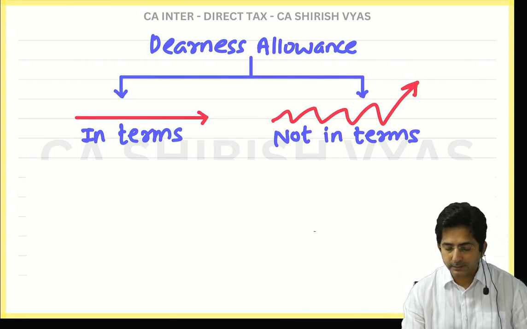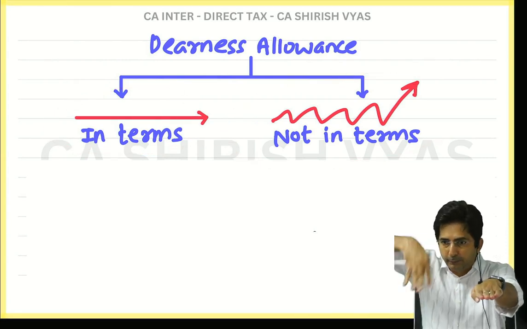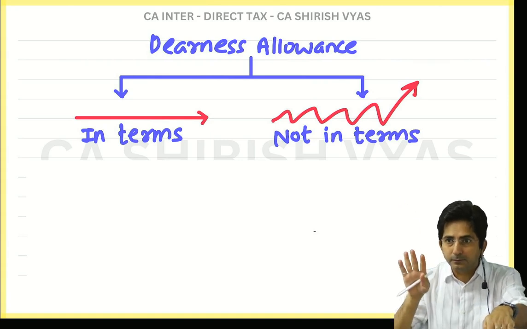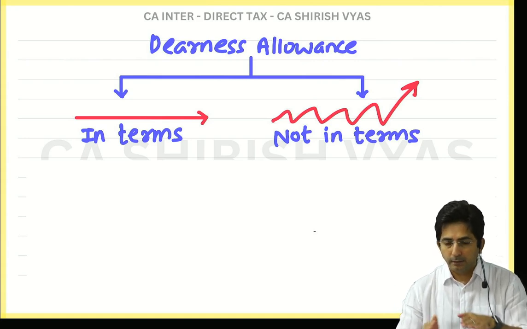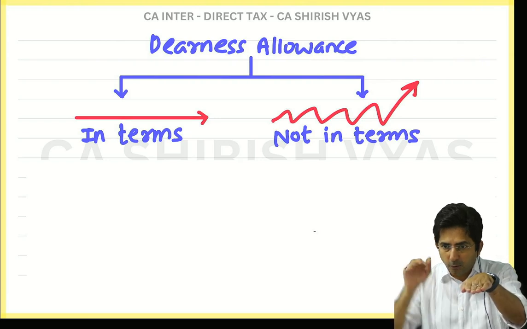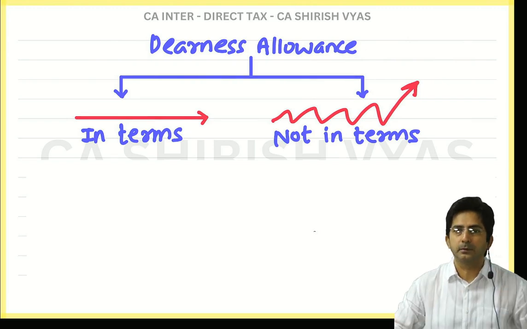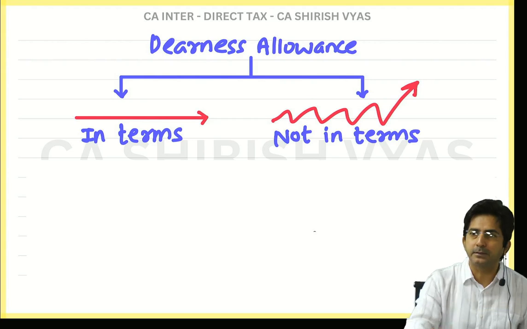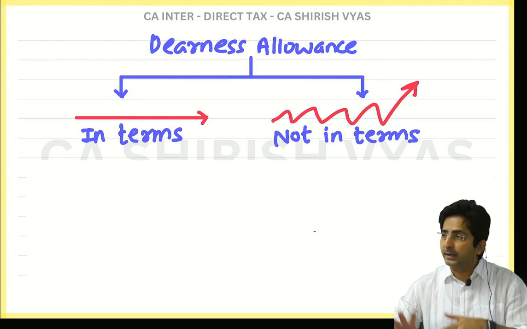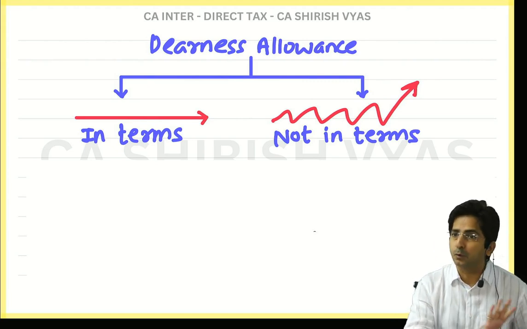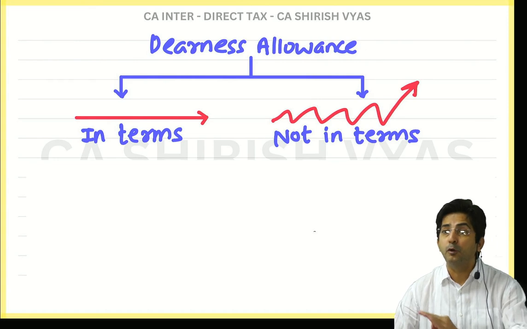So the best way is this drawing, which will make you understand. If the DA is like this, it is in terms. And if it is like this, it is not in terms, meaning it will change according to inflation. But look at this. Whether you receive DA like this or like this, in both cases you are receiving it. It is your income. It is taxable. For taxability it doesn't make any difference. Whether dearness allowance is constant or fluctuating according to inflation, in income tax the rule doesn't change. Dearness allowance is dearness allowance after all. So as an allowance it will be fully taxable.